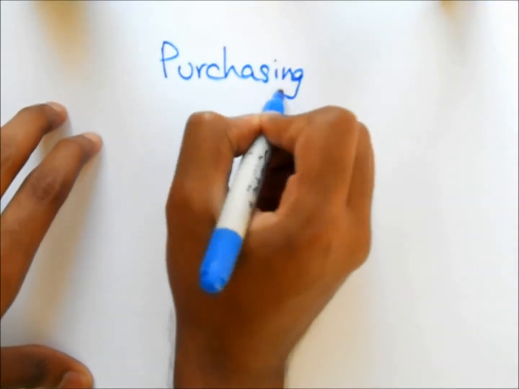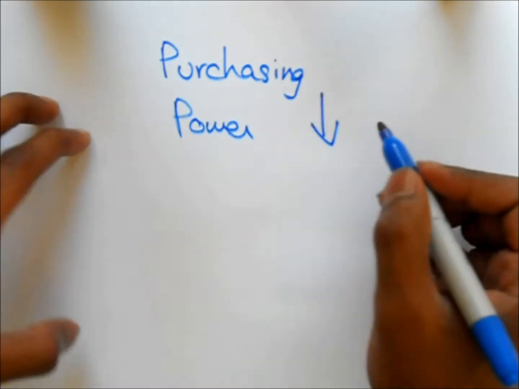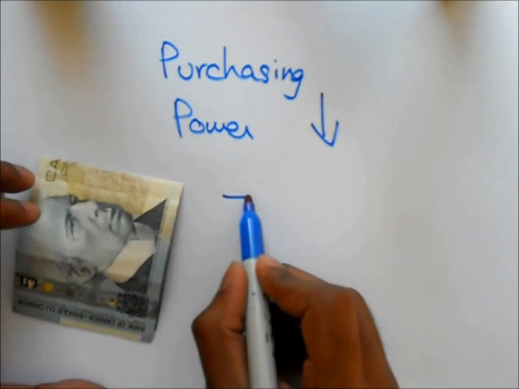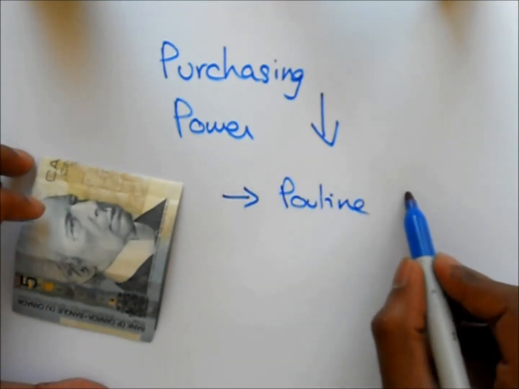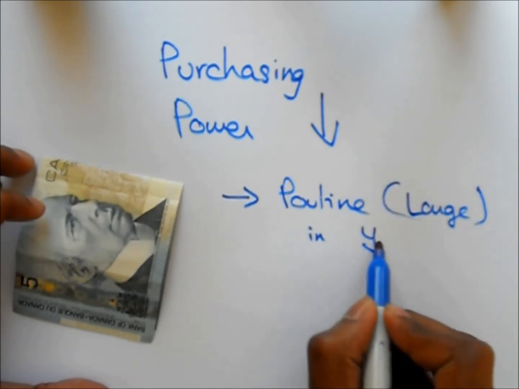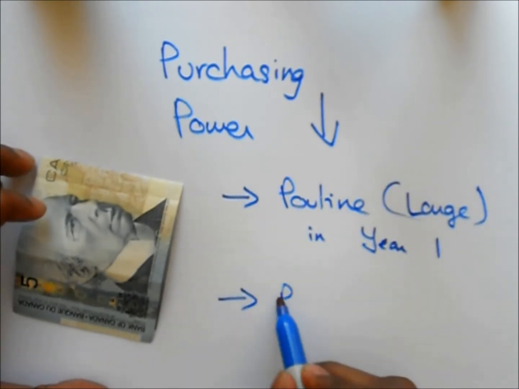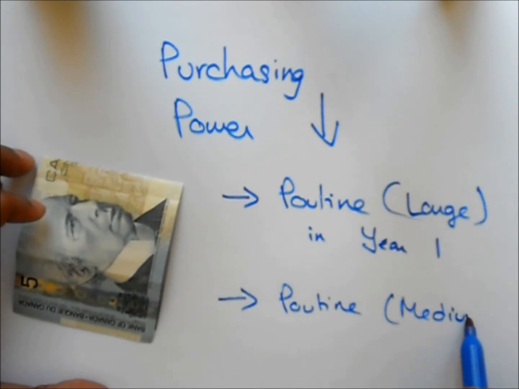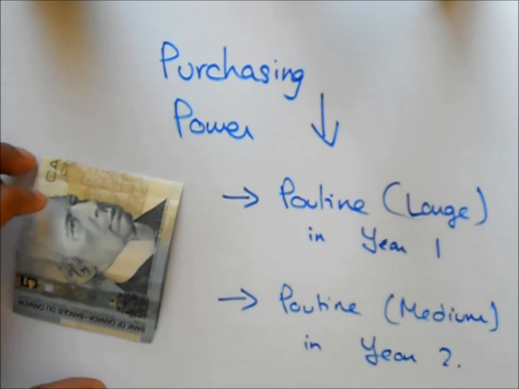Purchasing power plays a major role in our everyday life. In this example, I'm going to be talking about purchasing power of a $5 bill when buying a poutine. In year 1, with a $5 bill, you can only buy a large-sized poutine. However, in year 2, you can buy a medium-sized poutine. This shows how inflation decreases the purchasing power of that $5 bill.